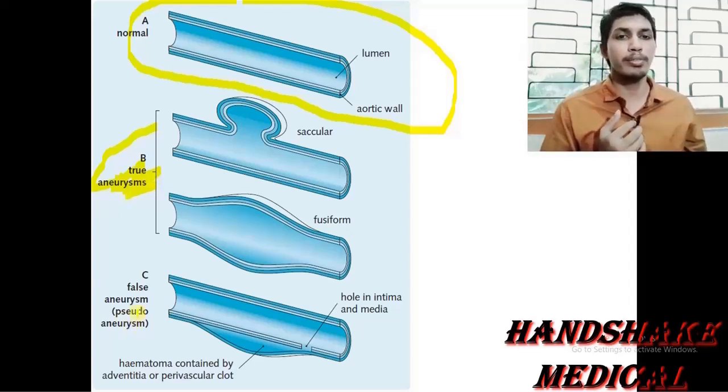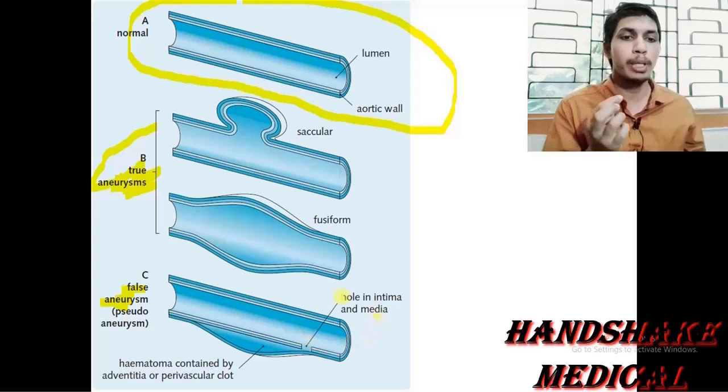Now coming on to the false aneurysm, also known as the pseudo aneurysm. Pseudo means actually false. So in a false aneurysm, what would happen? There is a destruction, a breach or hole in the intima and the media.